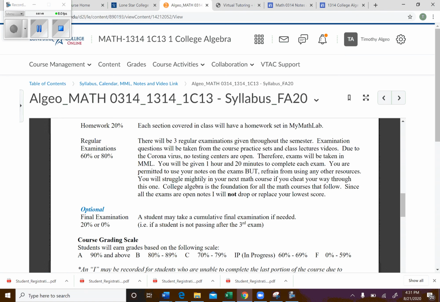You are permitted to use your notes. Okay, I'm okay with that. Use your notes. I know I can't stop you, and I want you to use your notes. But refrain from using other resources. Okay, do not use apps or any other websites. You're only going to hurt yourself as you move forward, as we move on to college algebra, because some of those cheating apps and websites are not going to help you in college algebra. You need to make sure you have a good foundation. Okay, so you've been warned. Make sure this is your work.